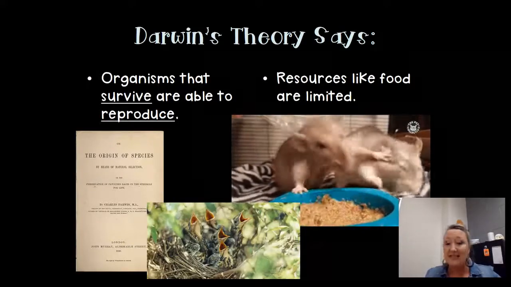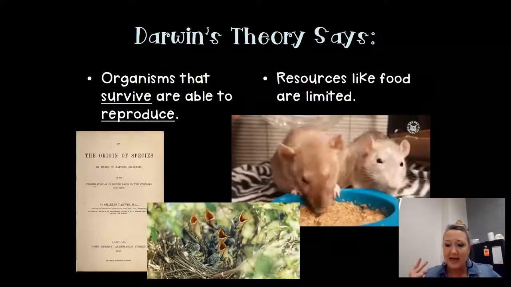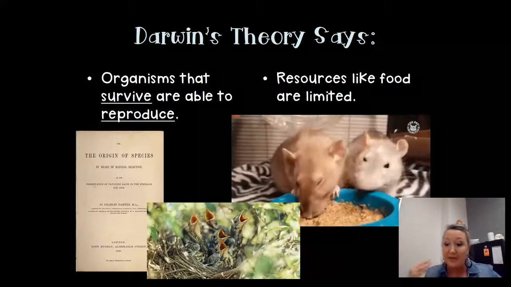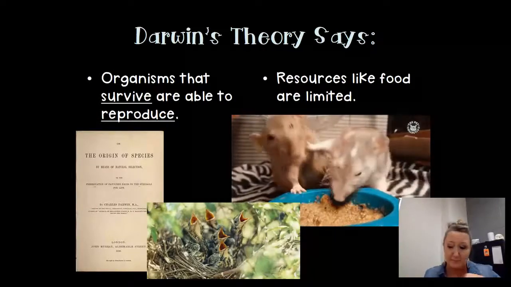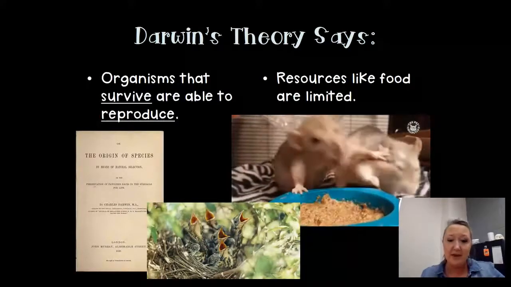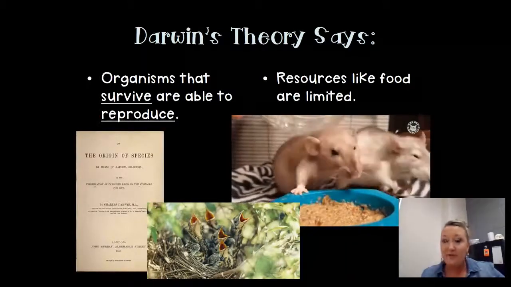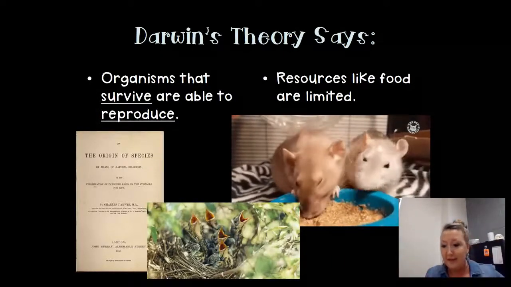So organisms that survive are able to reproduce. His theory also says that resources like food are limited. And so these finches had adapted to eat certain types of foods because of the competition between different finches for food, right? The Galapagos Islands are a very new island, and they are volcanic islands.